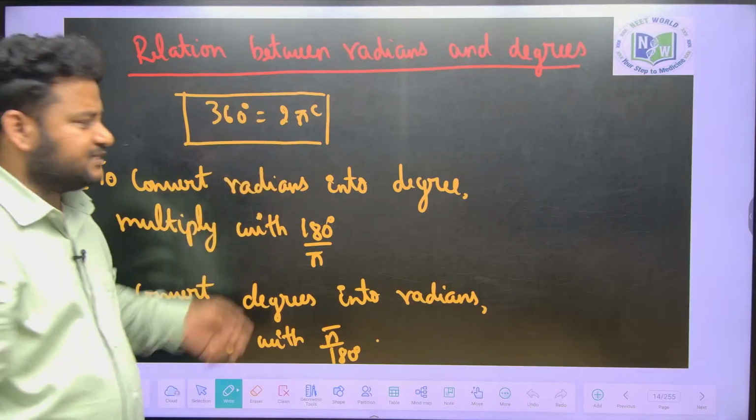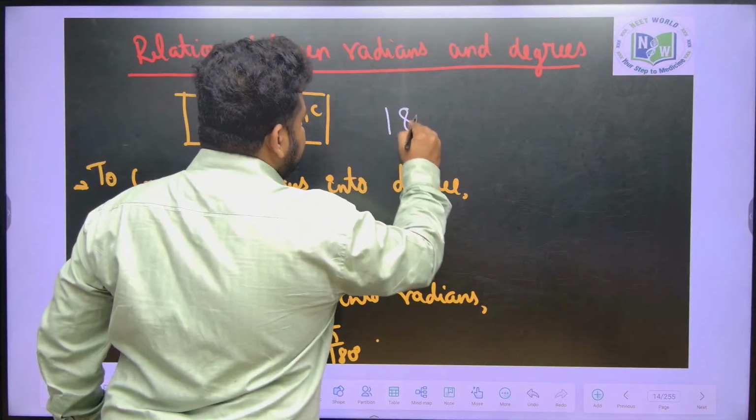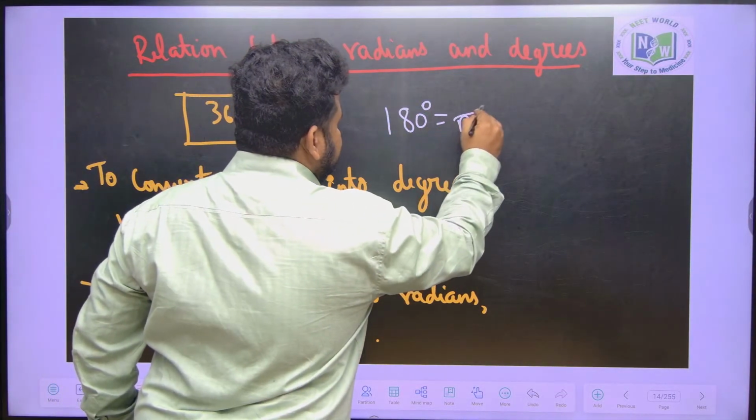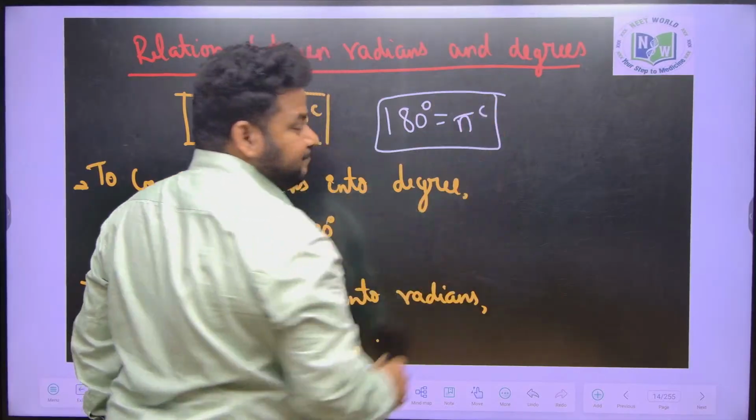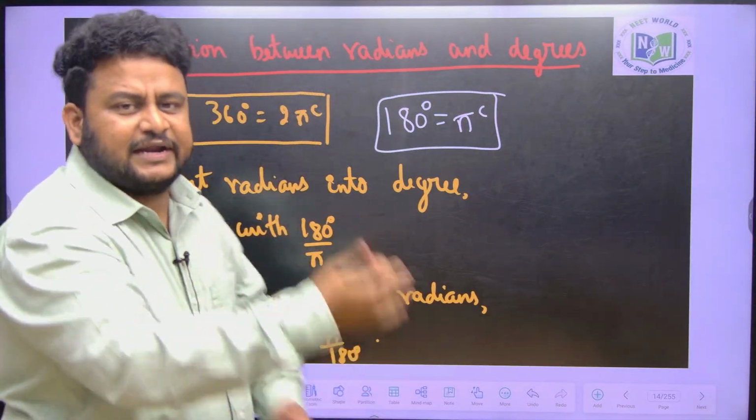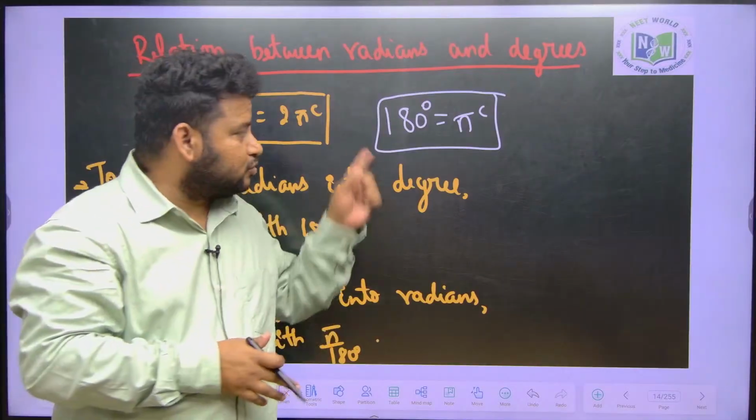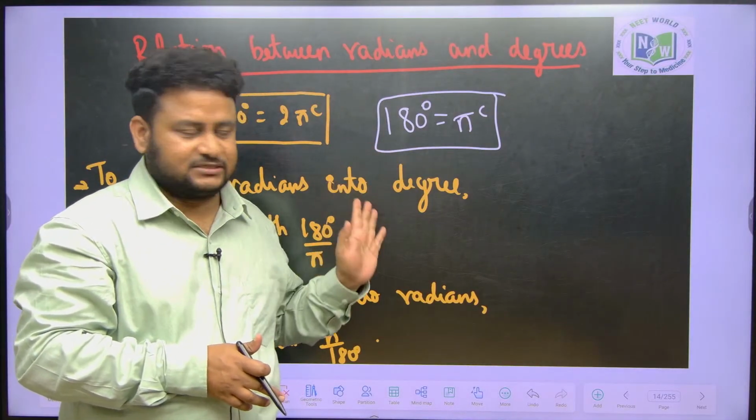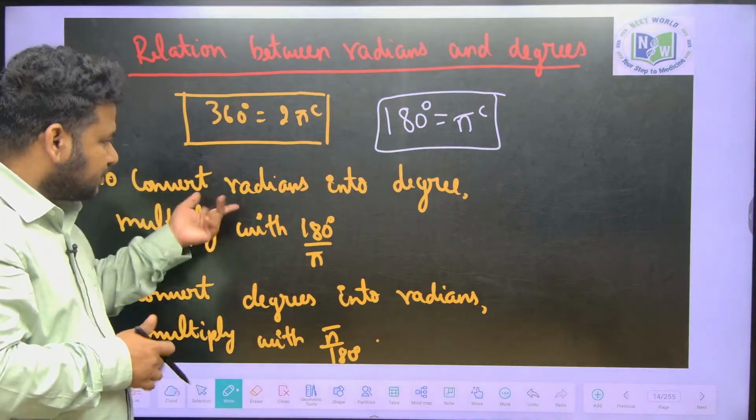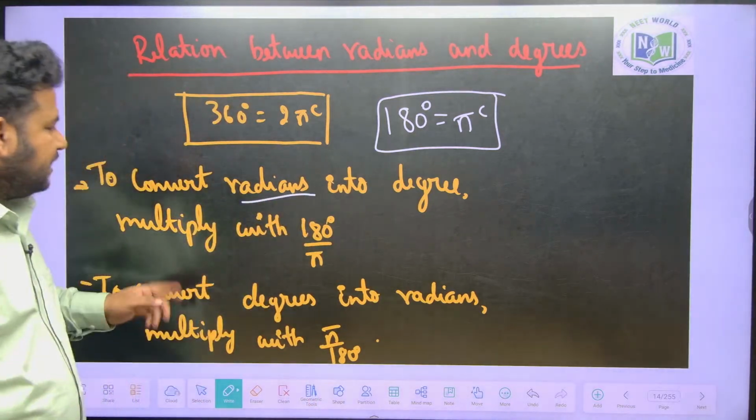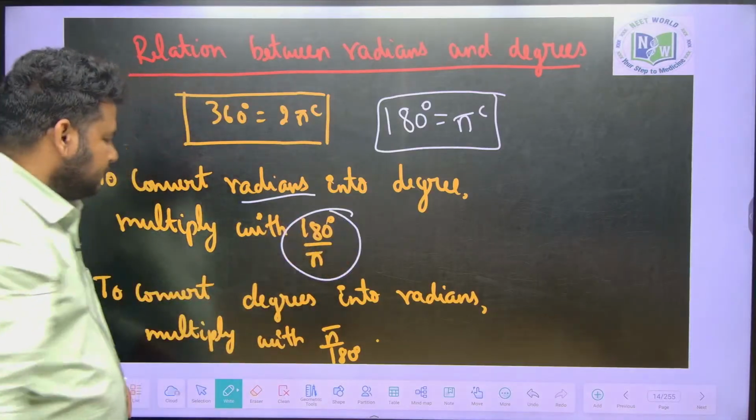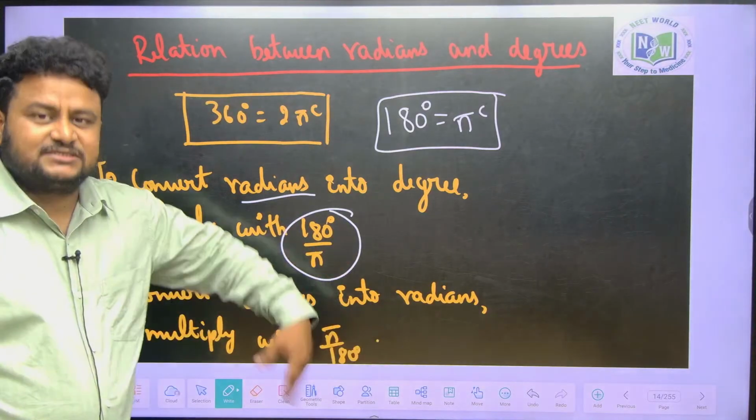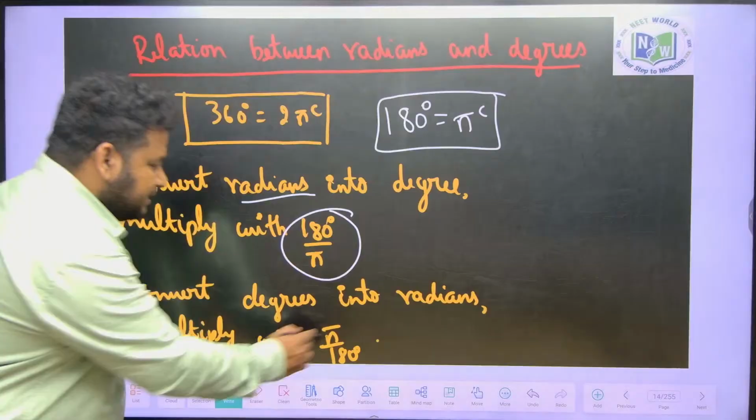Here the 2 I can cancel. I will get 180 degrees equal to pi radians. So whenever they ask a question to convert degrees to radians or radians to degrees, you should know this relation: 180 degrees is equal to pi radians. So see here, that is what they have given. To convert radians into degrees, multiply with 180 by pi. To convert degrees into radians, vice versa, multiply with pi by 180.